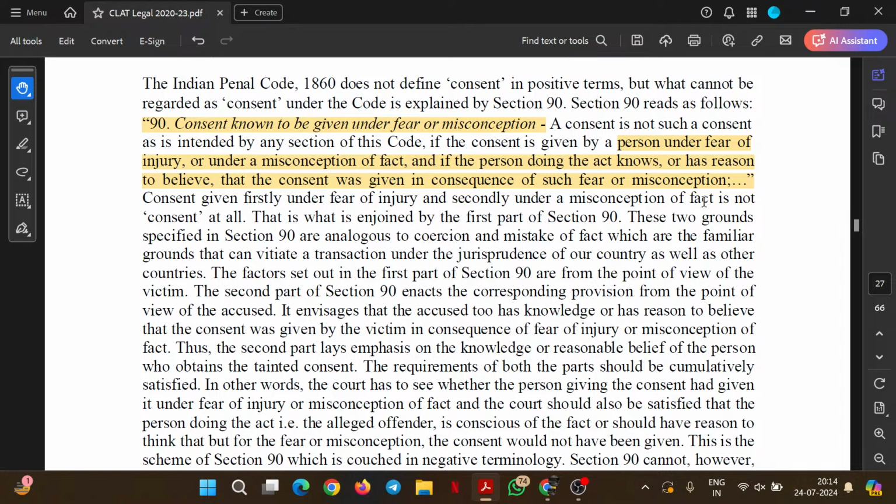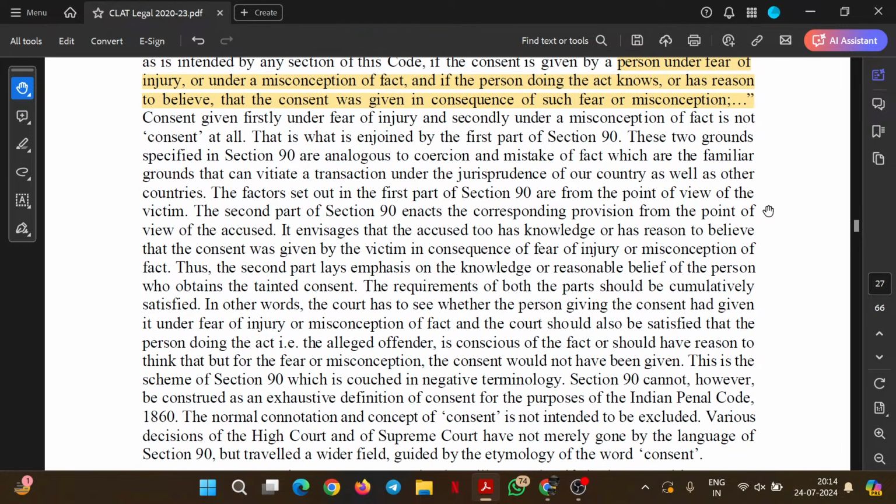This threatening of party A to party B will amount to fear of injury, and under this fear of injury, if party B agrees and provides consent, it will not be considered a valid consent.